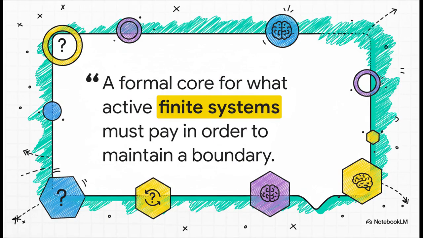To conclude our explainer today, I want to leave you with the exact words that anchor this entire theory. The central claim is not that finite systems know everything. It is that any system maintaining a boundary under finite capacity must manage what it cannot afford to distinguish. So as you design your next model or analyze your next complex system, ask yourself, what is the true cost of the boundary you are trying to maintain, and what is your system purposefully blinding itself to just to survive?